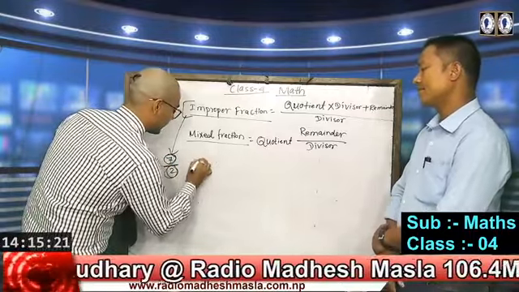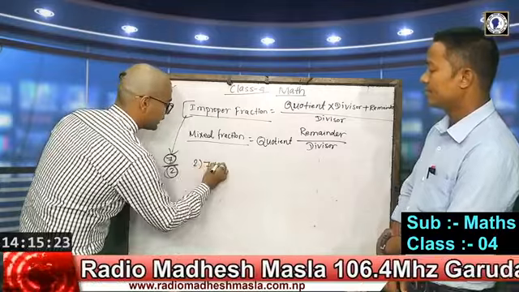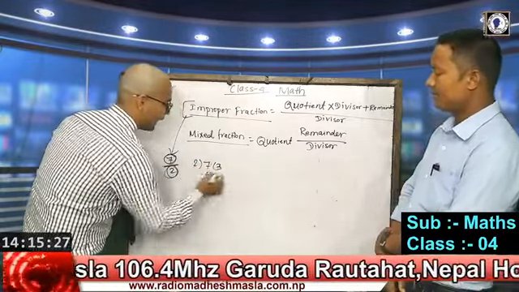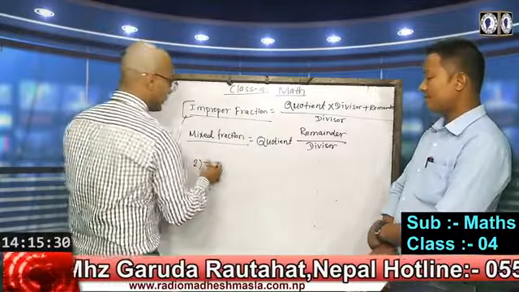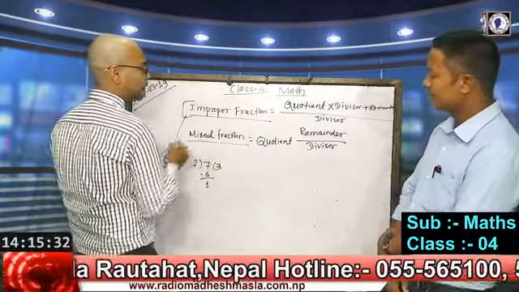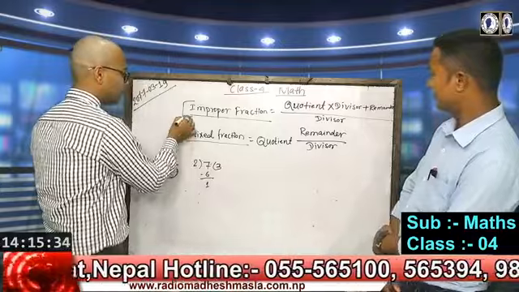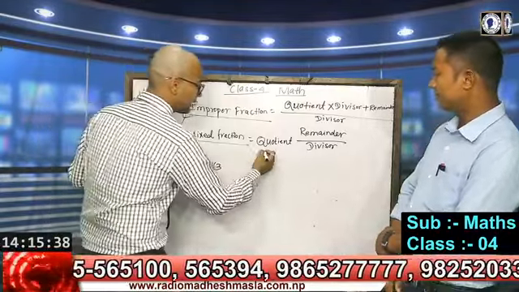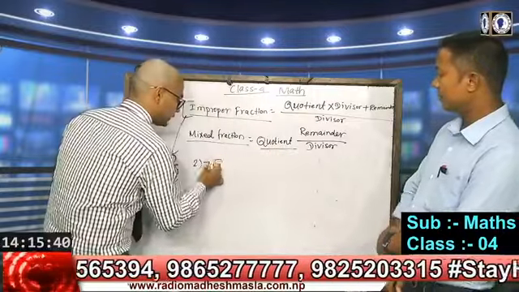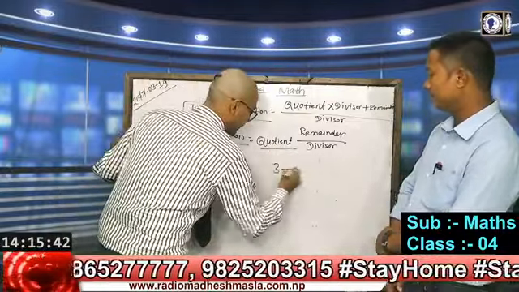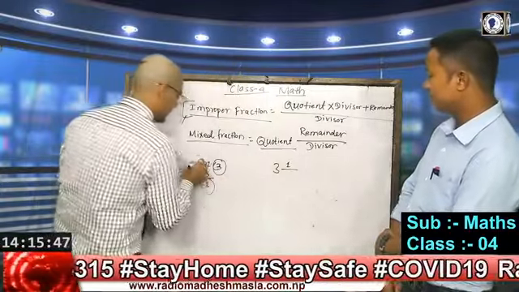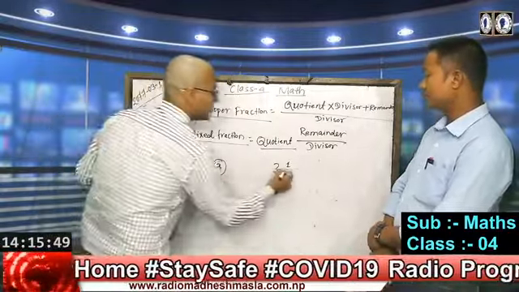When we divide 7 by 2, 2 threes are 6, so we get quotient 3 and remainder 1. If we find a mixed fraction from an improper fraction, at the place of quotient we write 3, at the place of remainder we write 1, and at the place of divisor we write 2.